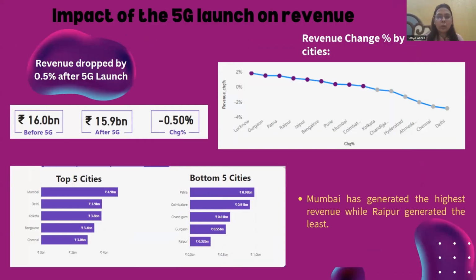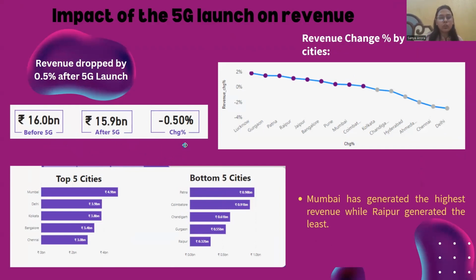Okay, so let's talk about our first analysis, that is impact of the 5G launch on revenue. So we can clearly see over here that before 5G, their revenue was 16 billion. However, after the launch of 5G, they experienced a drop of 0.5 in their revenue, which is not so bad, but for any business, we know revenue is a very important factor. Every business strives for revenue, hence any decline is bad. So they observed a drop of 0.50.